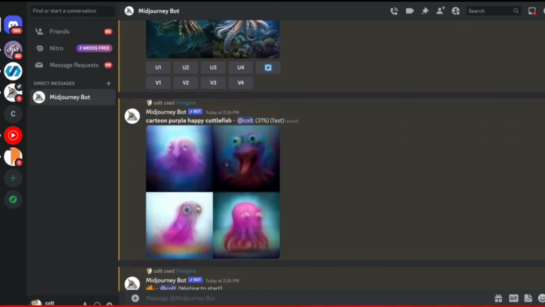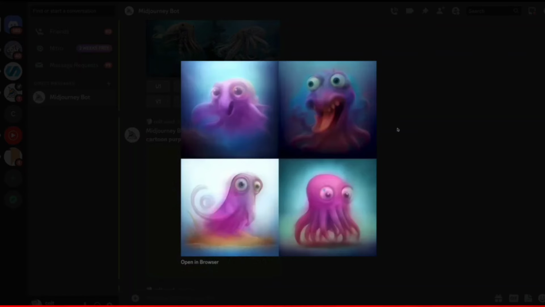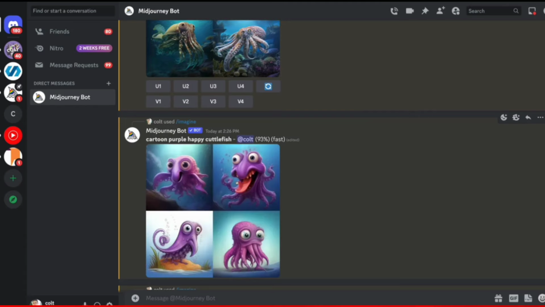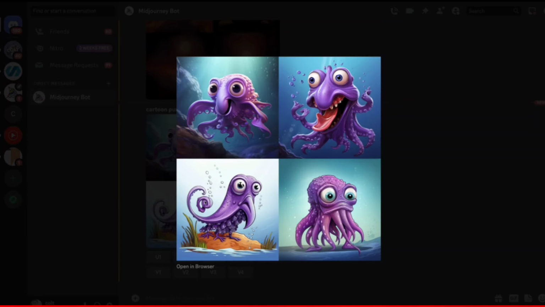And okay, you can see we're getting a very different result already. We're only about a third of the way there. But we're getting purple, happy, cartoon cuttlefish. And those are just some of the dimensions, the different things we can control. We didn't even talk about in that prompt the angle, the composition, the lighting. It's just color, mood, subject, and style, cartoon. And there we go. It's almost there, and we get a very, very different output. And I think it finished up. There we go. Beautiful, purple, happy, cartoon cuttlefish.